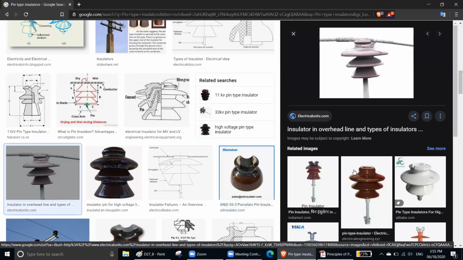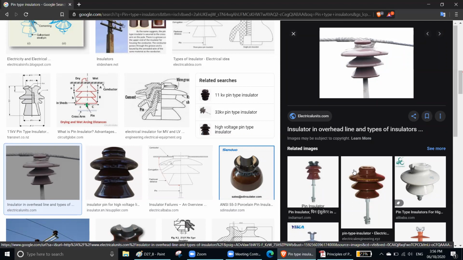So if your voltage goes bigger, that means you need to use a bigger pin type insulator, and bigger pin type insulators are not good. There are better options than pin type insulator in case of bigger voltages. When the voltage is small, pin type insulator is very good in operation.